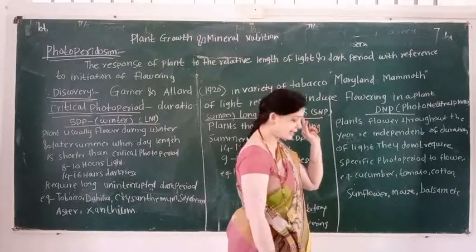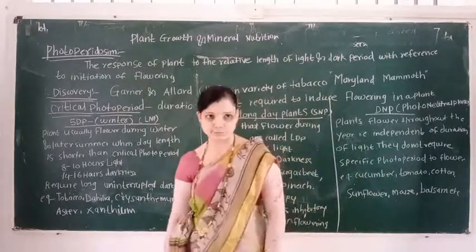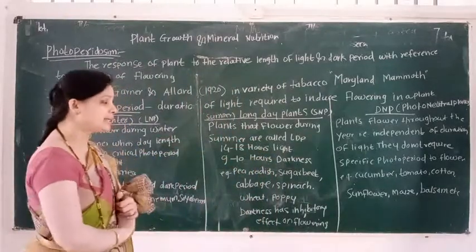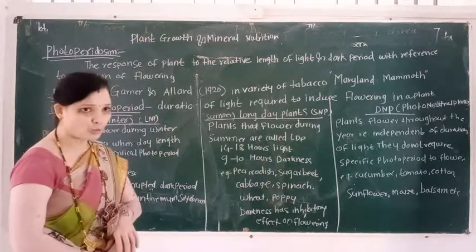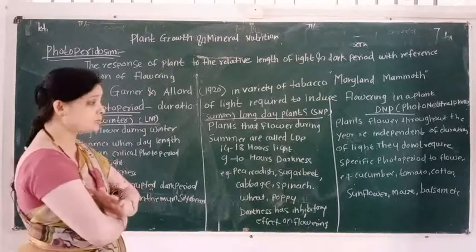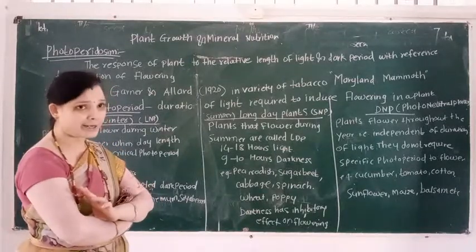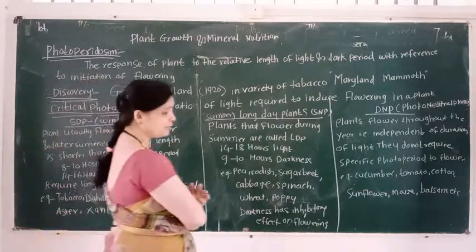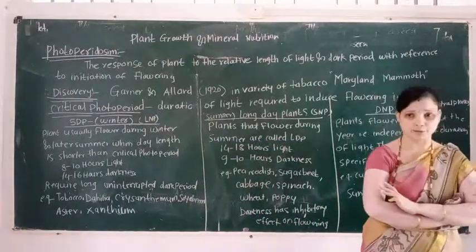Third example is cotton, sunflower, maize and balsam. These are the examples of day neutral plants, that is photoneutral plants.